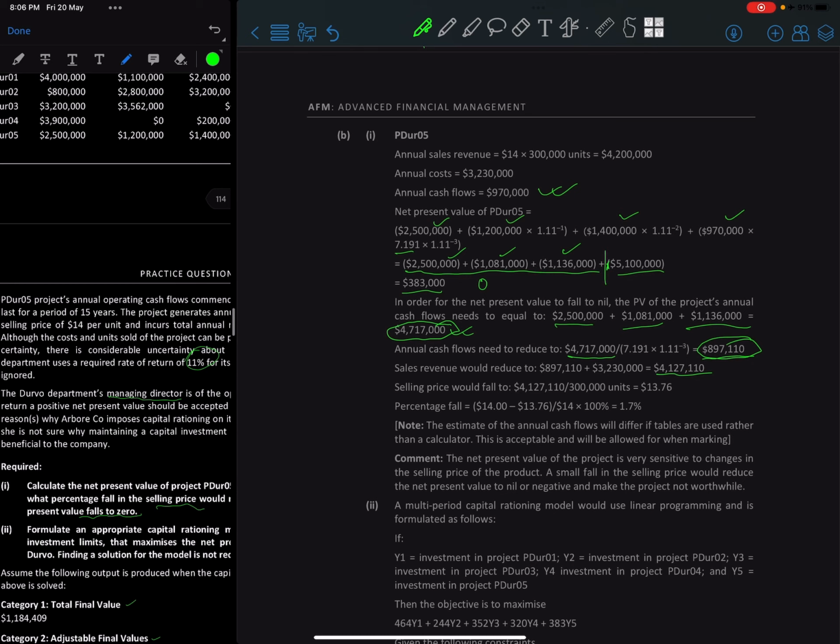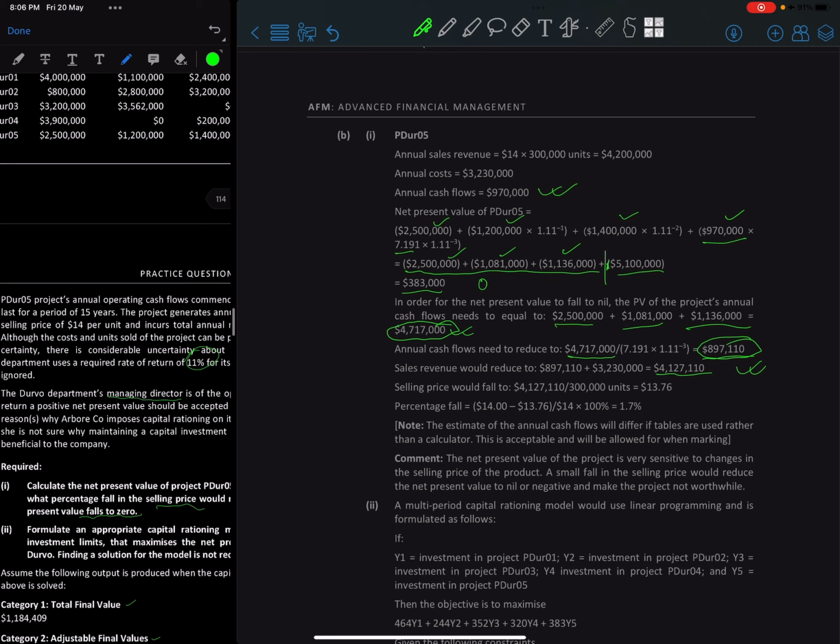The annual cash flow will need to reduce to 8917110 instead of how much? Instead of 970,000. Okay, instead of 970,000, it would need to reduce to this much in today's term. Right, it will need to reduce to that much.